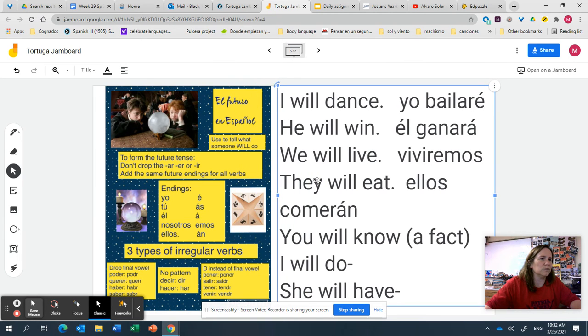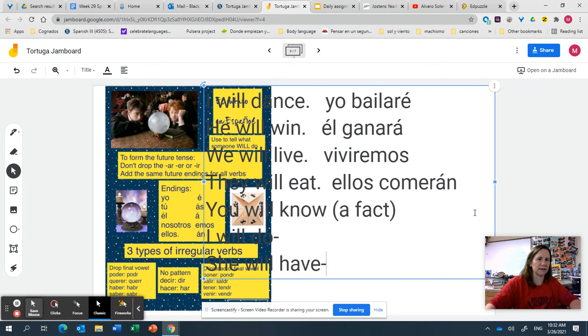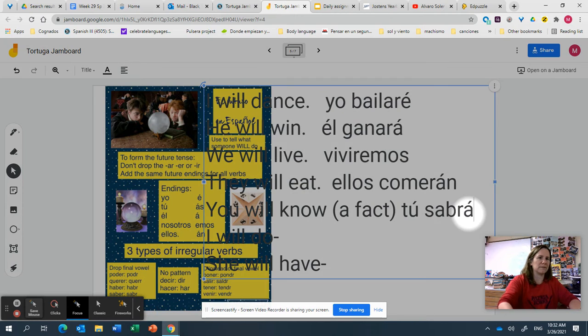And then you will know a fact. So to know a fact is saber. I'm going to use the tú form. You could do usted also. Remember, this one we have to drop the final vowel, so you should have had tú sabrás.